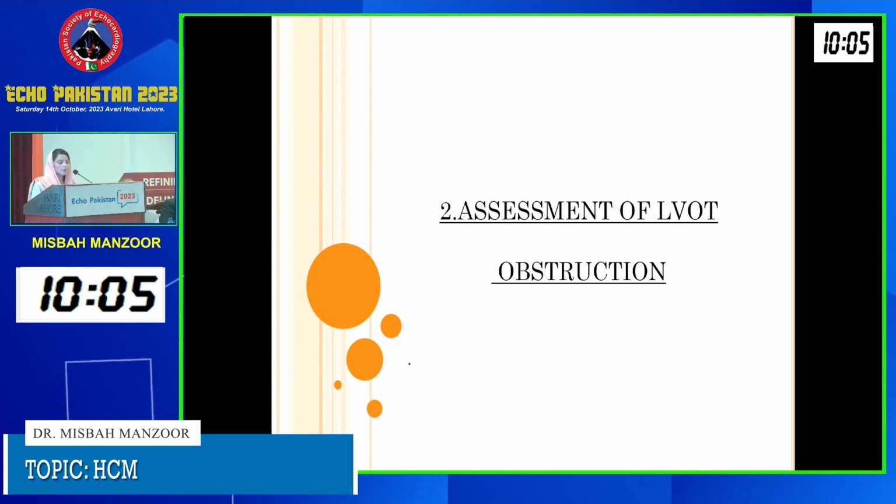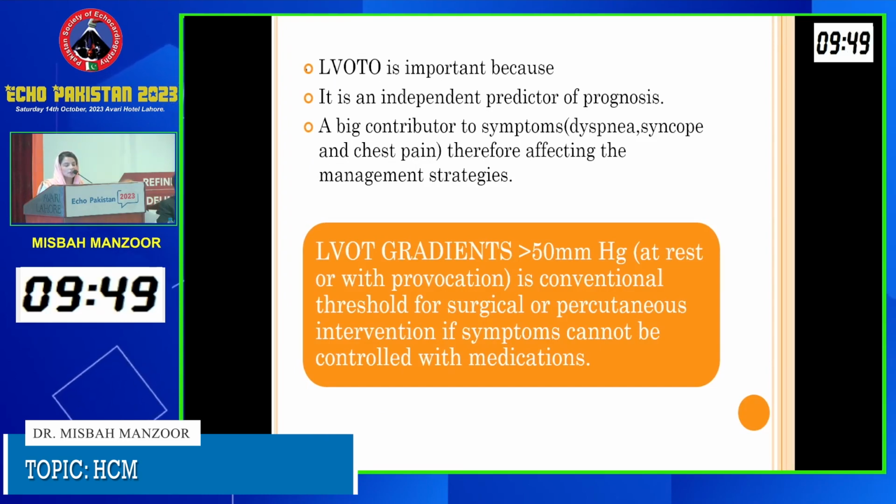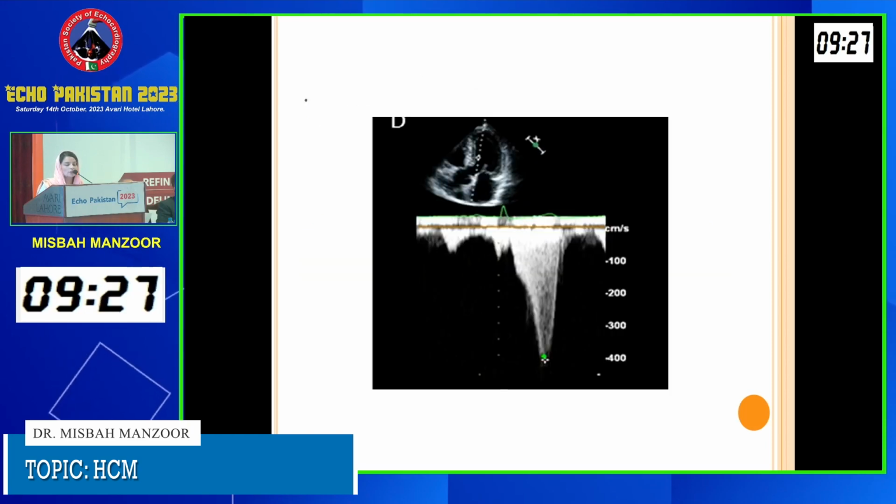The second step is the assessment of LVOT obstruction. This is the most important step, and it needs to be determined because it is responsible for the symptomatic presentation of patients with the disease, and it will alter the management strategies. As I've said earlier, it is an independent predictor of prognosis, a major contributor to the symptoms, and will affect the management strategies. The ASE has recommended a cutoff value of more than 50 millimeters of mercury, a gradient that may be present at rest or with provocation maneuvers, that mandates a surgical or percutaneous intervention if the symptoms cannot be controlled by conservative or medical treatment.